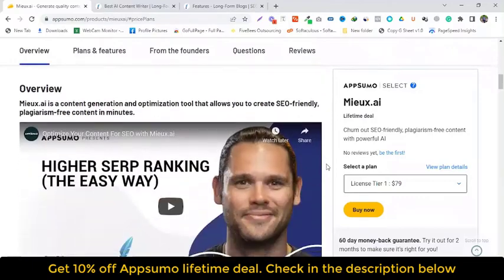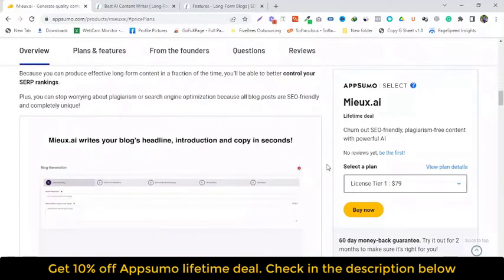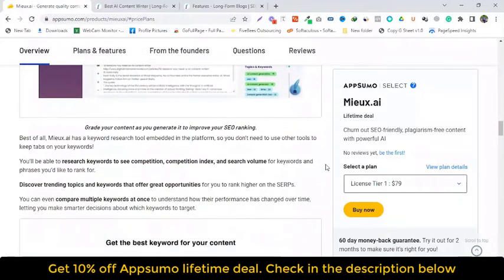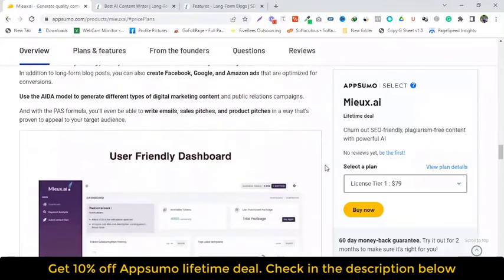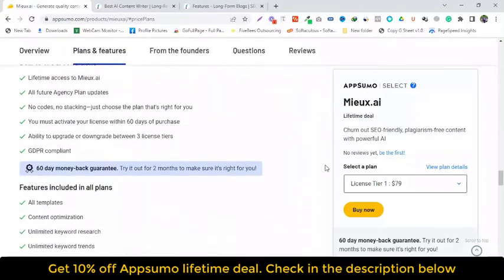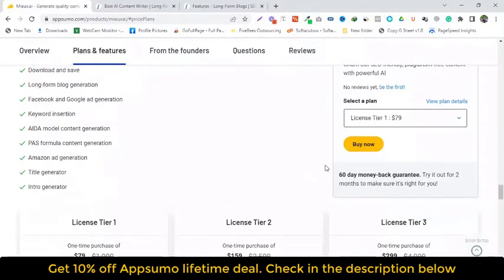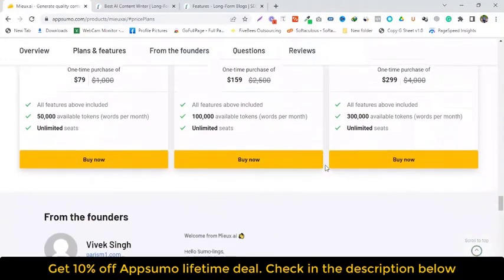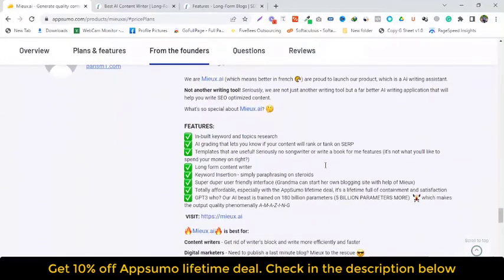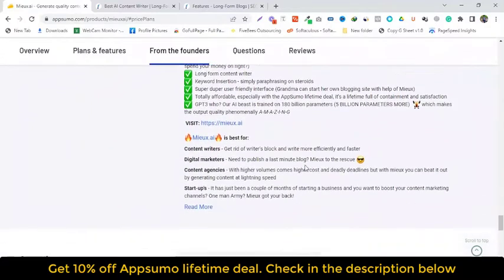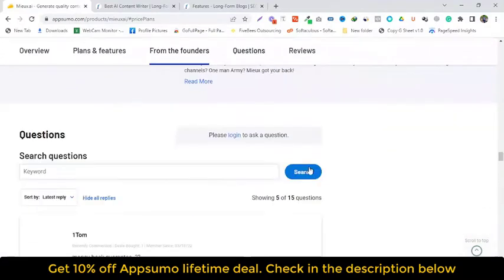You'll be able to research keywords to see competition index and search volume for keywords and phrases you'd like to rank for. Discover trending topics and keywords that offer great opportunities for you to rank higher on the SERPs. You can even compare multiple keywords at once to understand how their performance has changed over time, letting you make smarter decisions about which keywords to target.